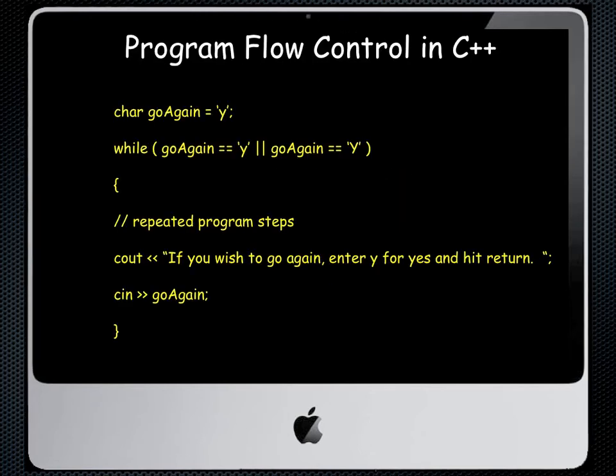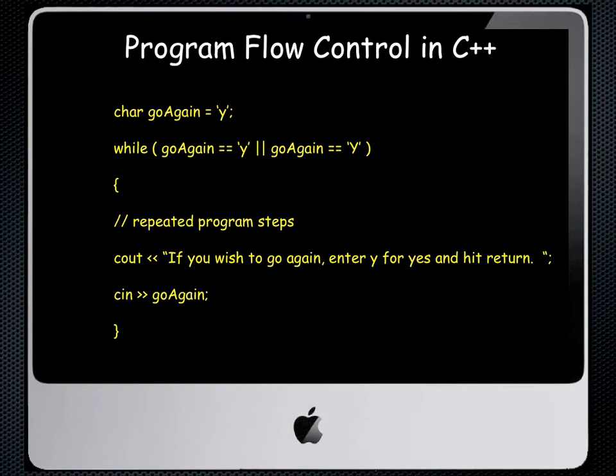Now, here's yet another way that you'll find we can use a while loop. In this case, let's say we have a variable char goAgain equals, and we have a small y as a character variable indicated inside two single quotes. Our while loop could say while goAgain is equal to the small y, or goAgain equals the capital Y, repeat what's inside the squigglies.